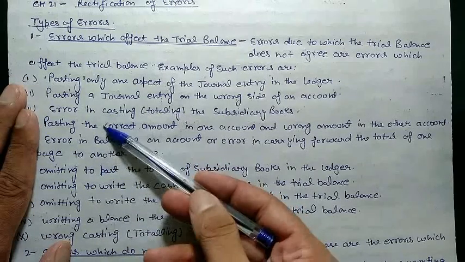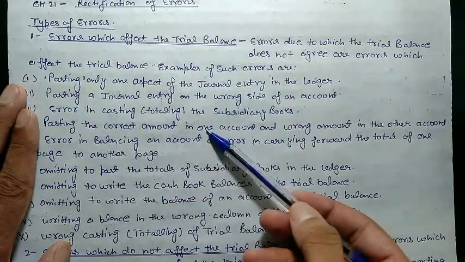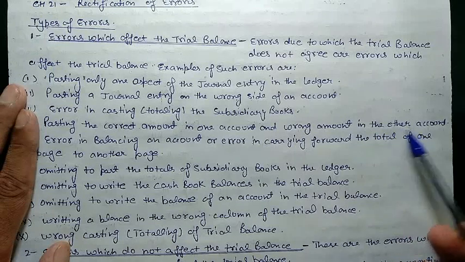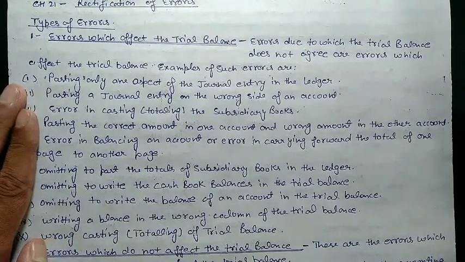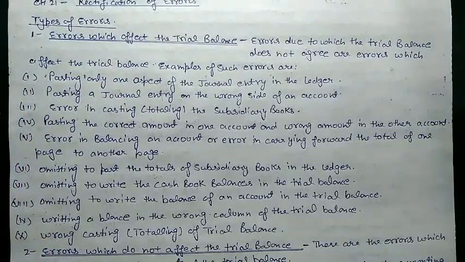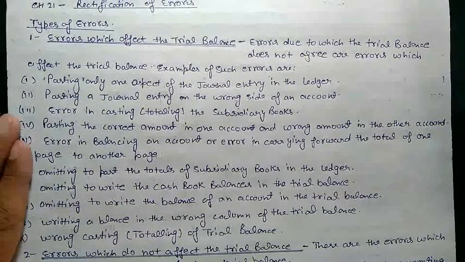Next, we have posting the correct amount in one account and a wrong amount in another account. What happens? If I purchase goods for 20,000 in cash, I need to post 20,000 in both accounts, purchase and cash. In the purchase account, I posted the amount correctly, that is 20,000. But I made a mistake in the cash account and posted only 2,000 instead of 20,000. I forgot to add a zero. So it will affect the trial balance by 18,000. These types of errors affect the trial balance.